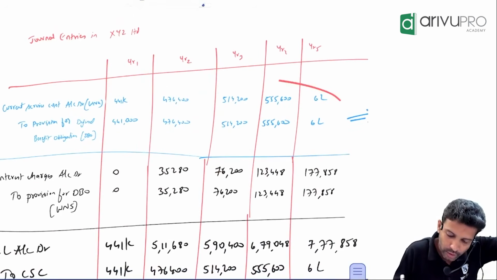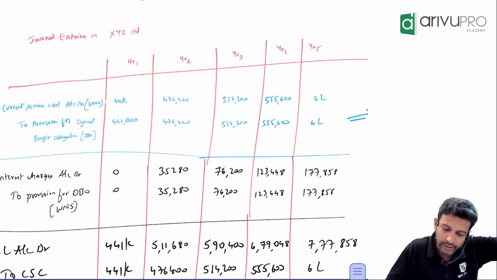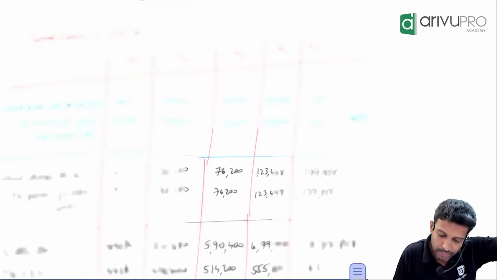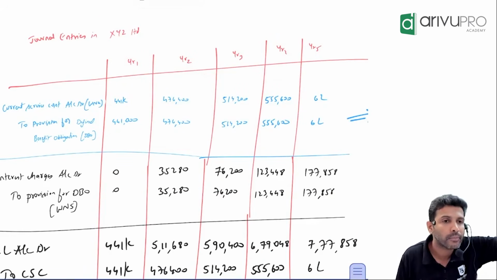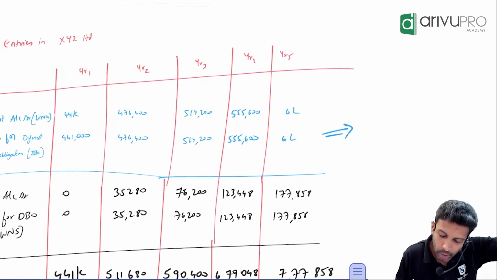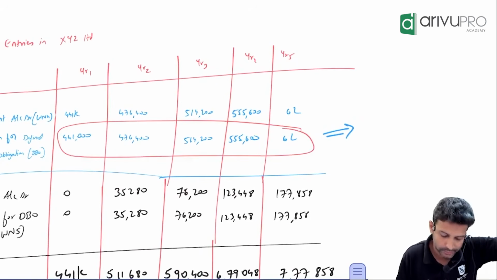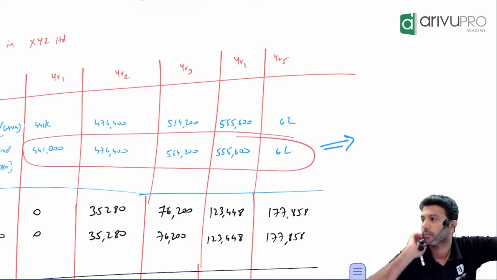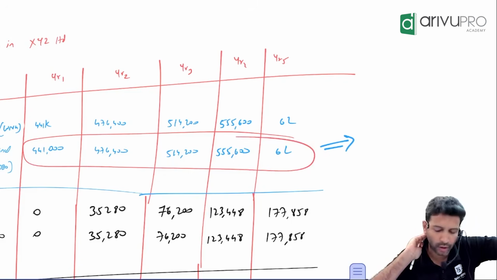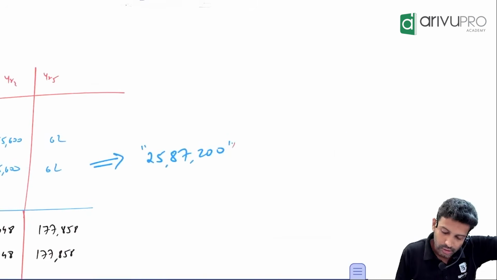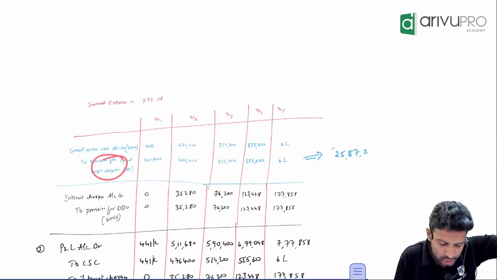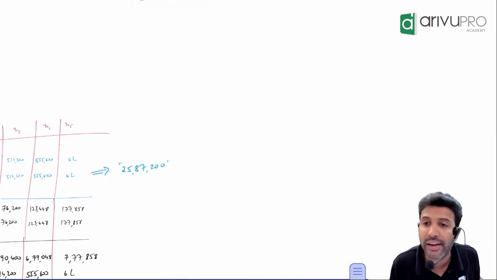And should we calculate this, or is it already done? Already done. First year how much cost? 441. Second year 476. We have passed the entry here. Take your calculator and add all this for me, from here to here. Quickly add. 25,87,200. That is what you are getting. So that means the liability you are showing in your books, if you add all this, is 25,87,200.